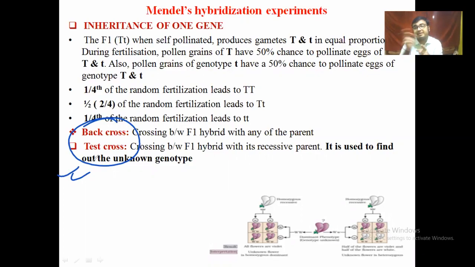But if only a recessive character is crossed with this F1 generation's character, then we can say it is a test cross. That means all test crosses are back crosses, but not all back crosses are test crosses. And the test cross is normally used to identify an unknown genotype. For any unknown genotype, we can easily use the methodology of a test cross to identify it. Clear?